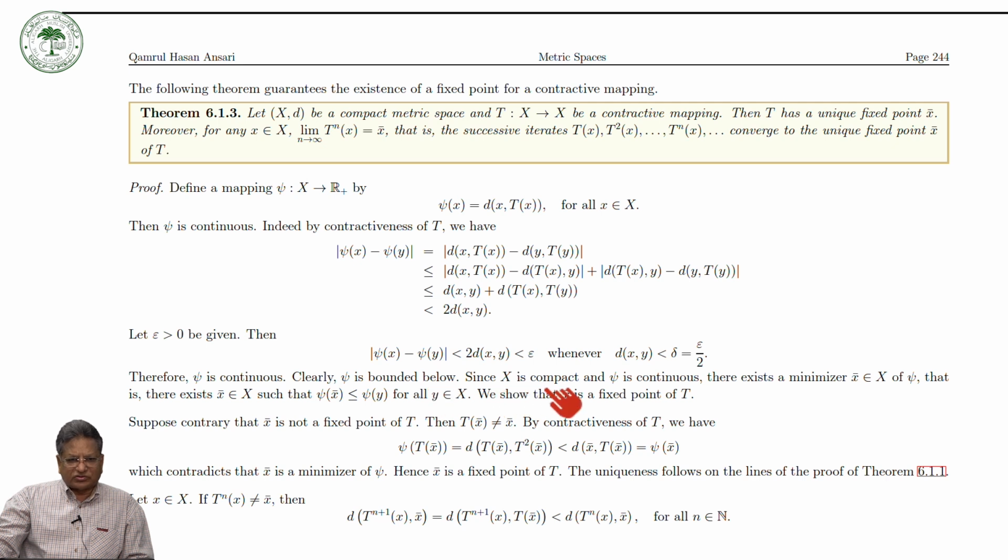And now since X is compact, and ψ is bounded below and continuous, there exists a minimizer x̄ of ψ.